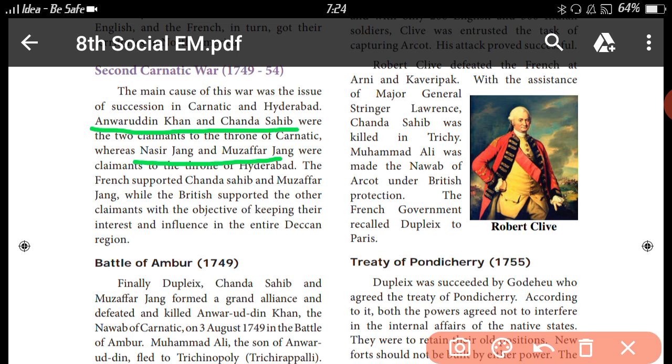The French supported Chanda Sahib and Muzaffar Jung, while the British supported the other two claimants. Can you understand the causes of the Second Carnatic War? The war between Anwaruddin Khan and Chanda Sahib in Carnatic, and Nazir Jung and Muzaffar Jung in Hyderabad. Chanda Sahib and Muzaffar Jung were supported by the French, and Anwaruddin Khan and Nazir Jung got the support of the British.